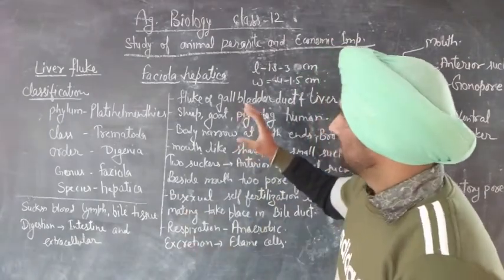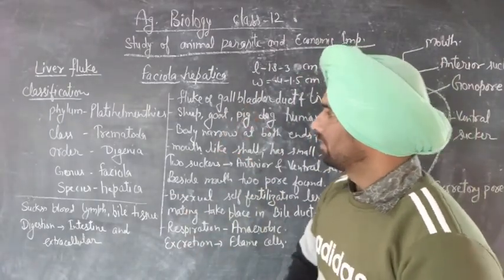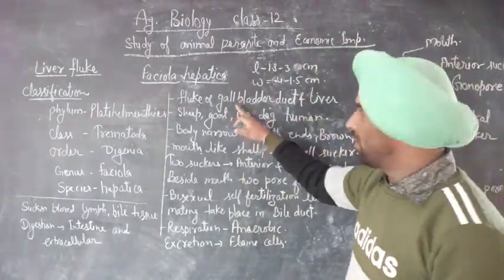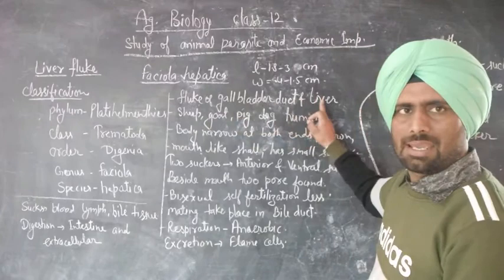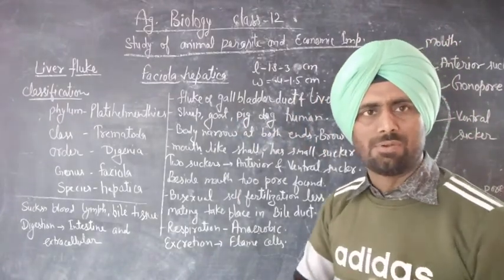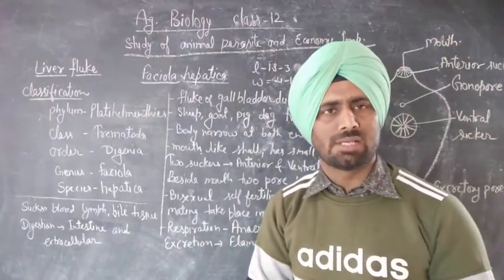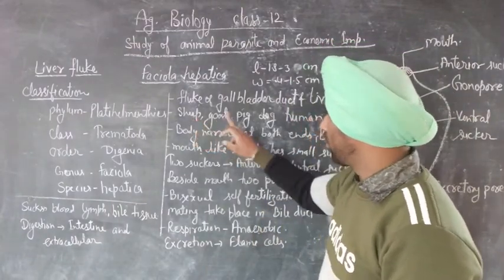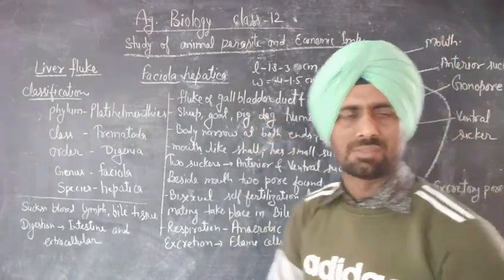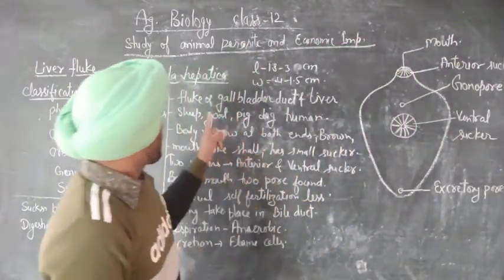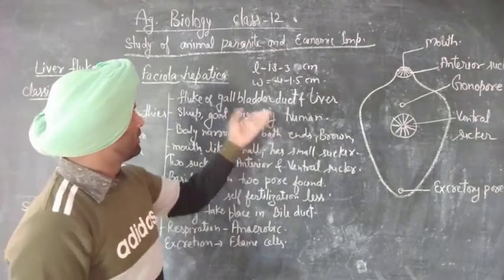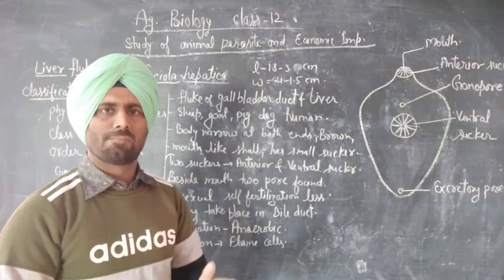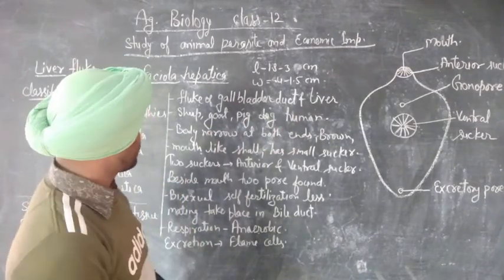The liver fluke belongs to phylum Platyhelminthes, and it is the fluke of the gallbladder, duct and liver of animals like sheep, goat, pig, dog and humans.